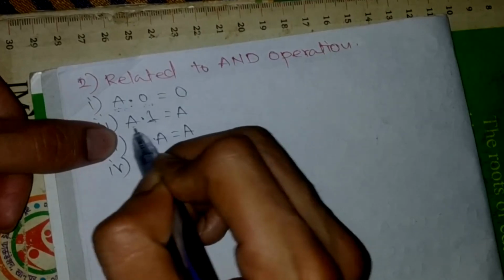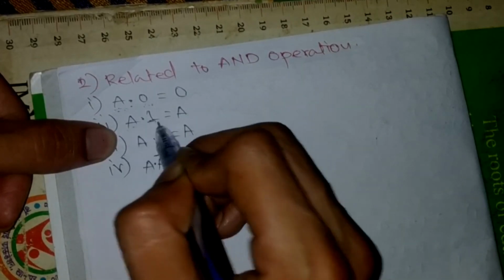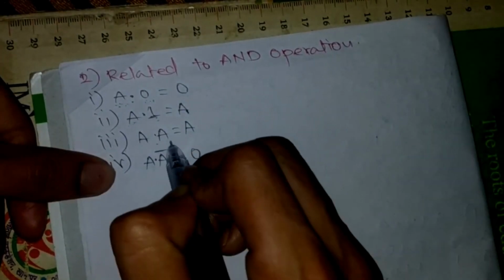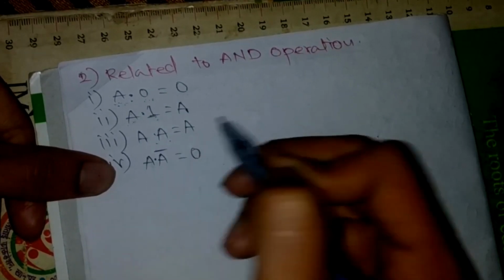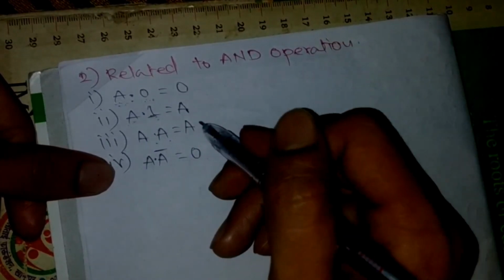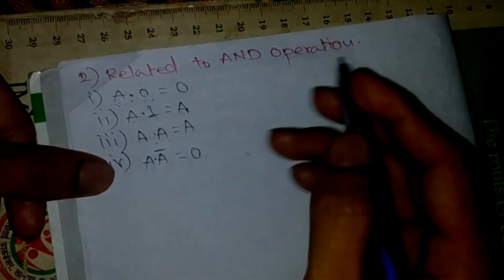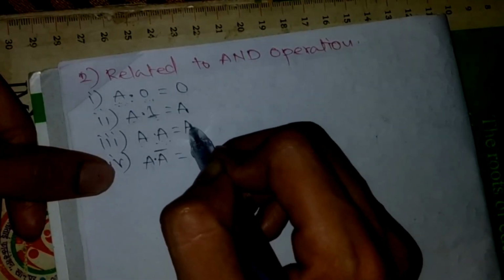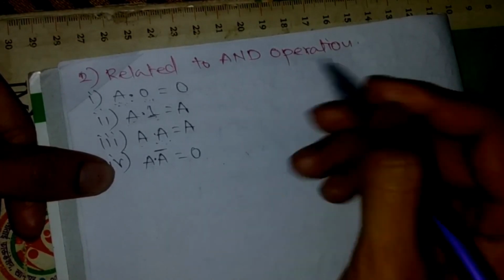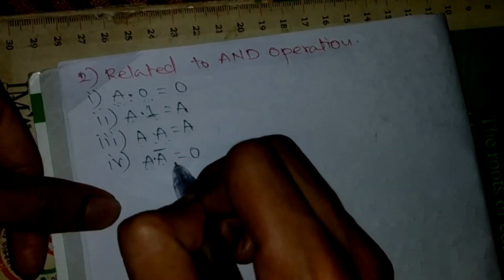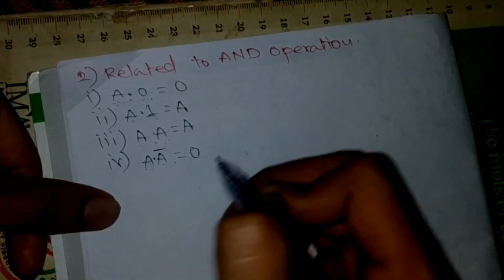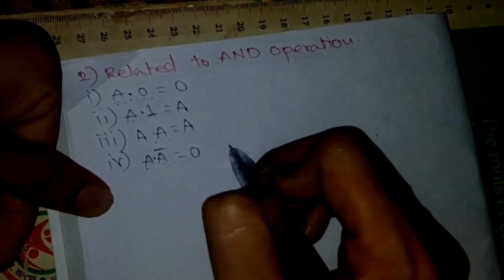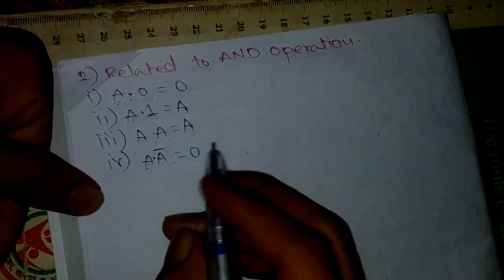A dot 1 means when we multiply a variable with 1, it gives the same variable value. That means A dot A. Here comes a difference between our usual multiplication and the dot operation. When A is ANDed with A, it gives the A value. Here we are not going to get A square kind of things. Next comes A dot A bar, which is going to be 0. That means when a variable is ANDed with its complement, it gives a result of 0. So we will see them one by one.